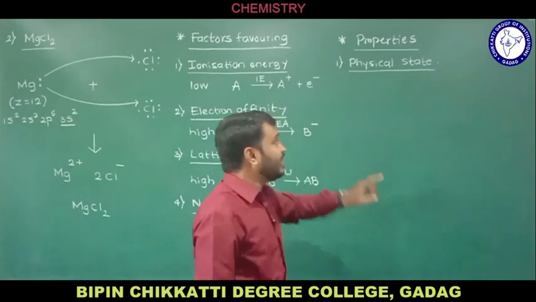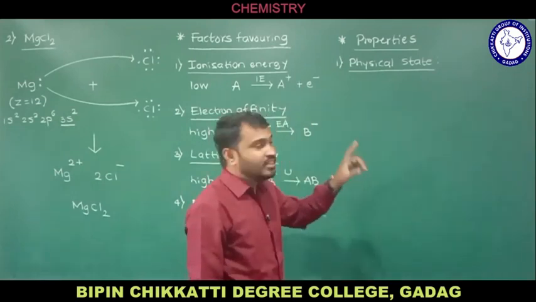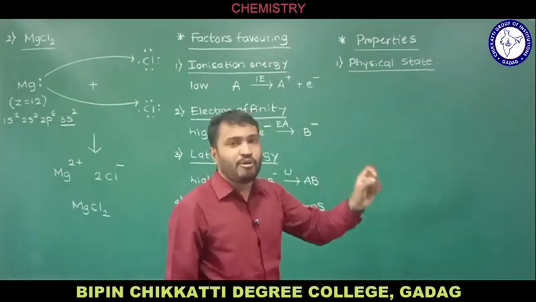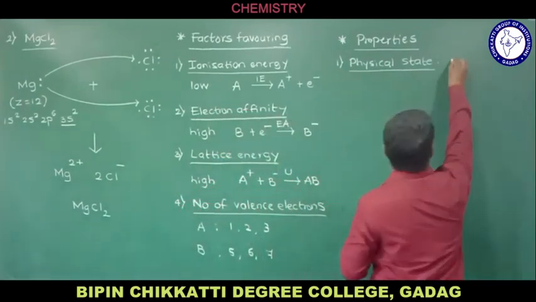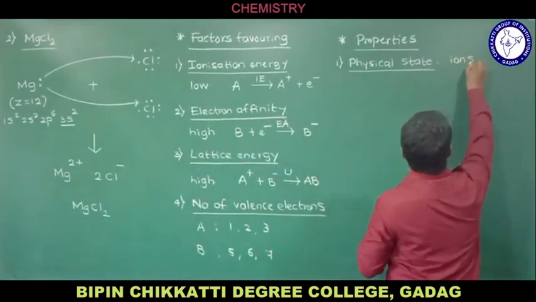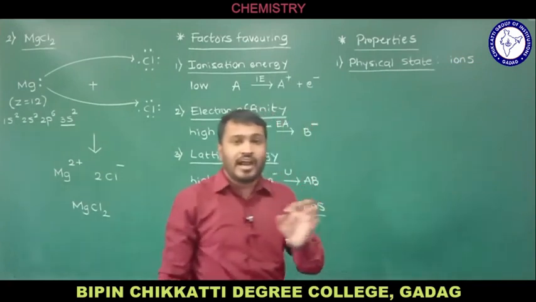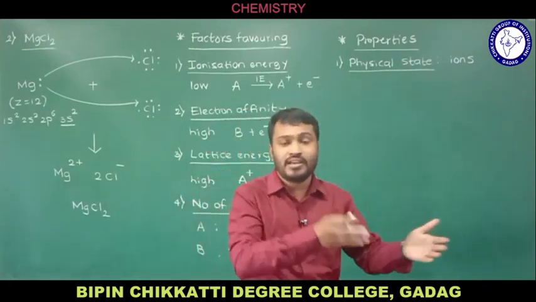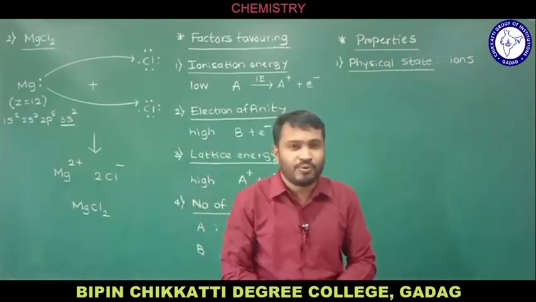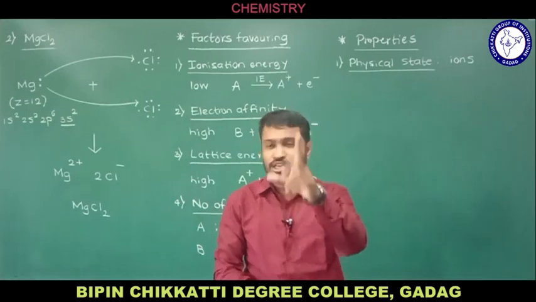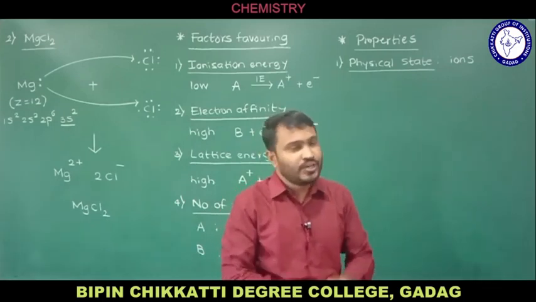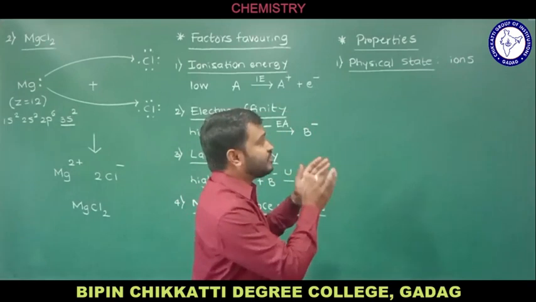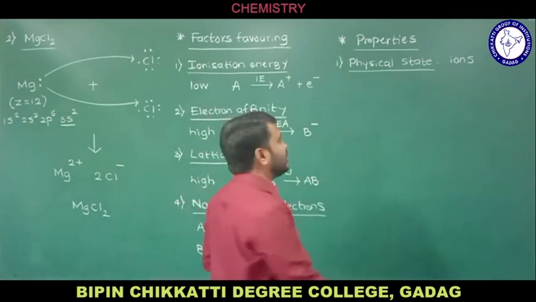In short, in ionic compounds the physical state will be in the form of ions, cations and anions. On the contrary, in covalent compounds the physical state will be molecules. This is the main difference you should know. So in an ionic compound, the physical state will be in terms of ions itself.